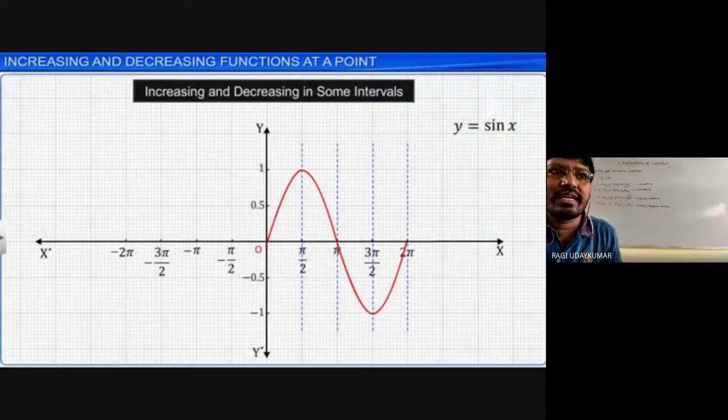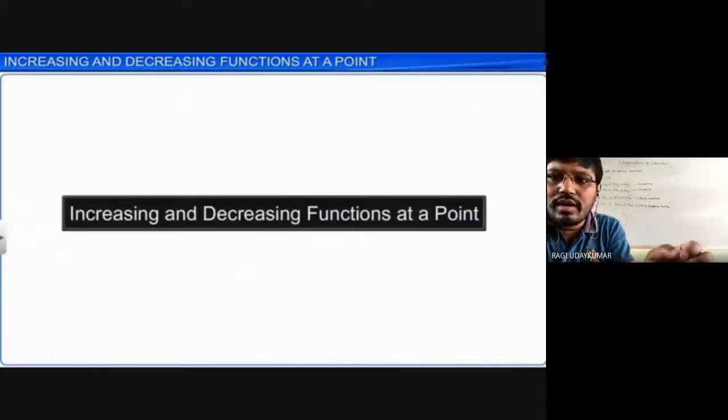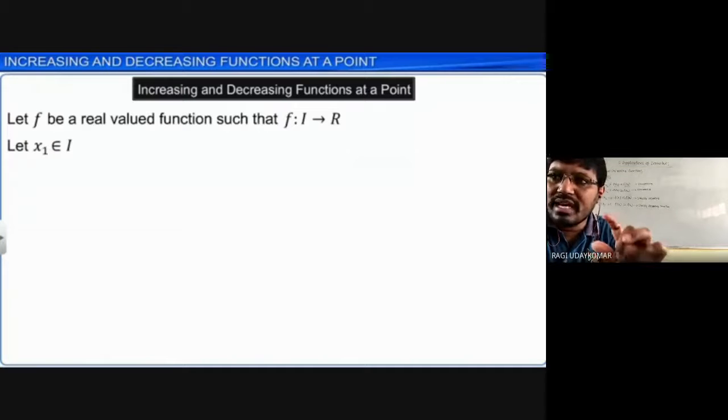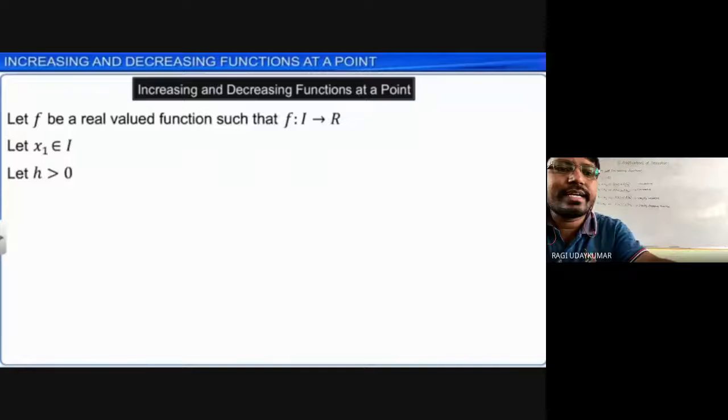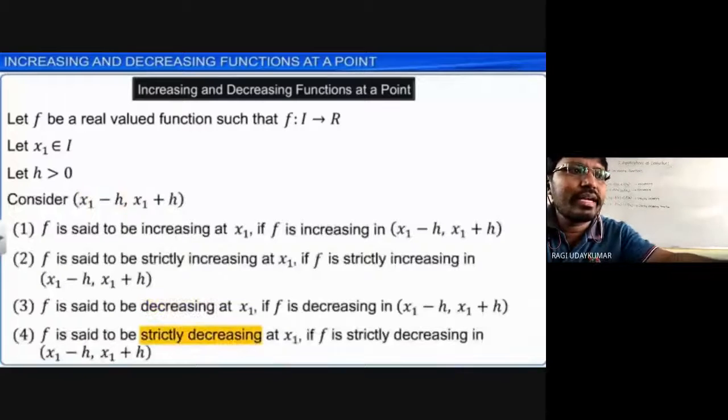So the sin x graph, if you take increasing, decreasing in some other intervals. Now, when is a function called increasing and decreasing at a particular point? At one point, when is it called an increasing function? F is a real valued function defined from the interval I to real numbers, and x1 belongs to I. At a particular point, whether it is increasing or decreasing, whenever you take this into consideration,